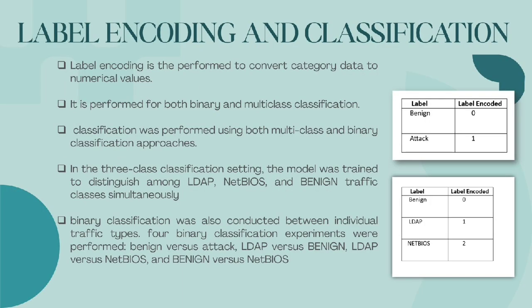Label encoding was performed to convert categorical labels into numerical values suitable for machine learning algorithms. We used both multi-class and binary classification approaches. In multi-class classification, the model simultaneously distinguishes among LDAP, netbus, and benign traffic. In binary classification, there are 4 experiments: benign versus attack, LDAP versus benign, LDAP versus netbus, and benign versus netbus.